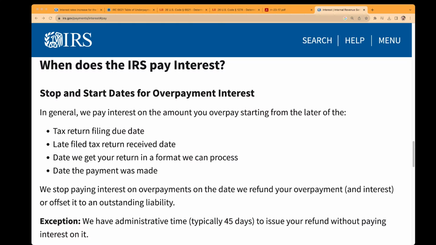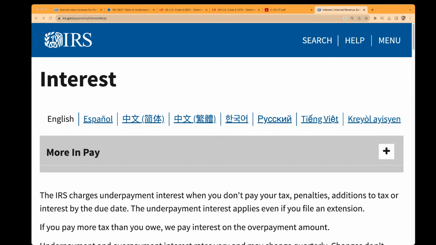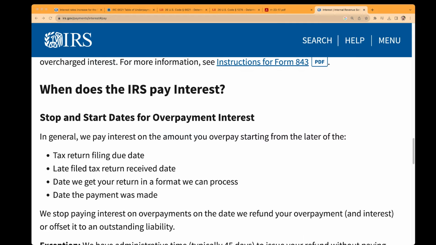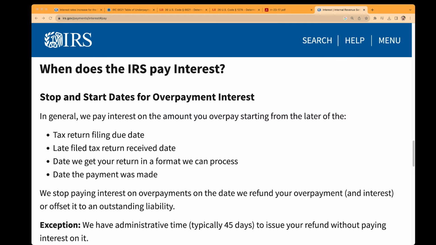All right, and the IRS answers this pretty plainly on its irs.gov/payments/interest page. When does the IRS pay interest? Because you might be thinking to yourself, well, I file tax returns, but I don't get my refund for weeks later. Shouldn't it have paid me interest during that period? Well, no, because the IRS gives themselves an administrative time, typically 45 days, to issue your refund without paying interest on it, right? But then, when does the interest actually start?